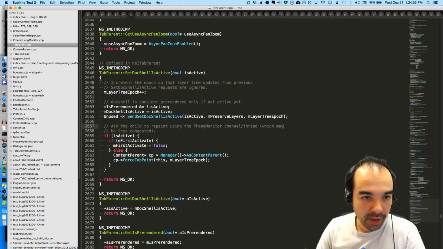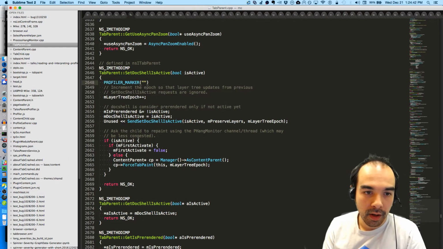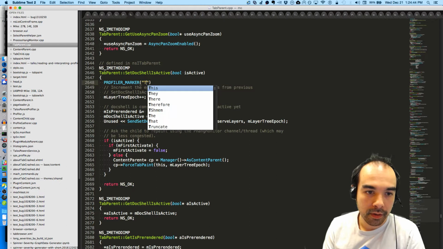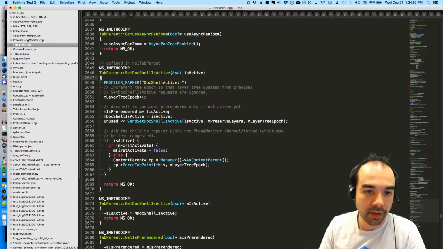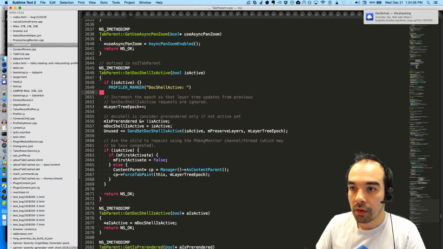So I'm going to add a marker here on docshell is active, profiler marker, set docshell active, and I'm actually going to do this if is active. It's really sloppy.